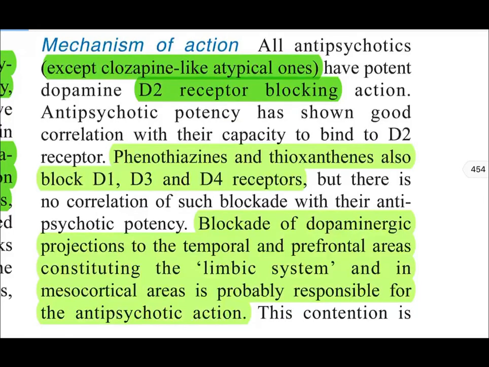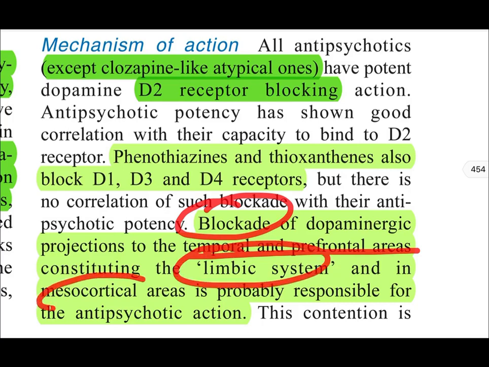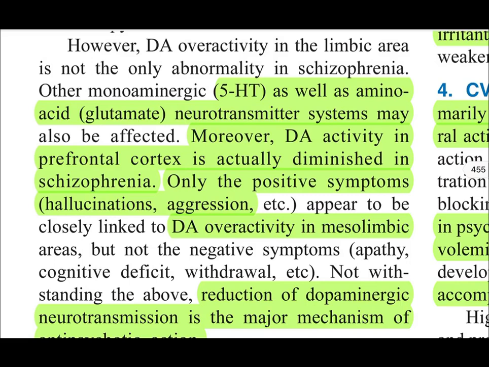When we see the mechanism of action of these antipsychotics, it is mainly by D2 receptor blocking, dopamine 2 receptor blocking. That too is mainly by the typical antipsychotics or the first generation antipsychotics. So they block D2 receptors in the temporal and prefrontal areas, mainly the two fibers, the mesolimbic and the mesocortical fibers of the areas.